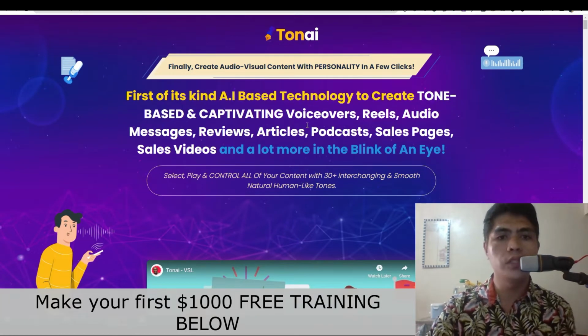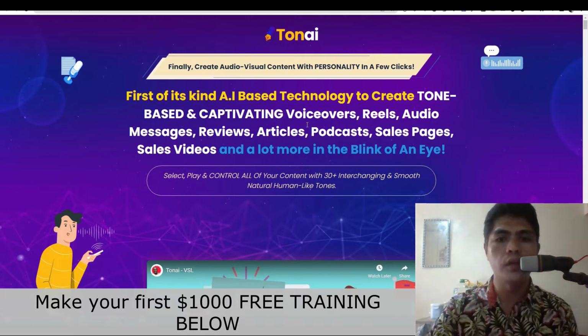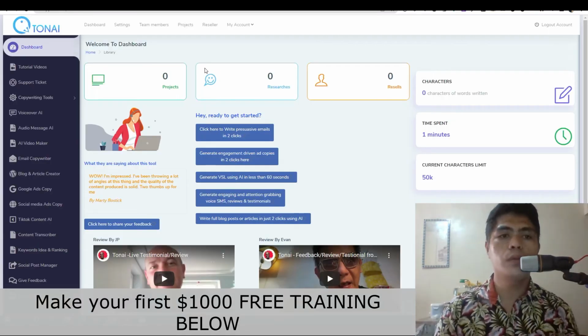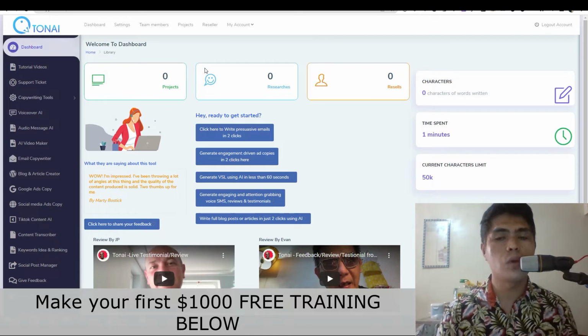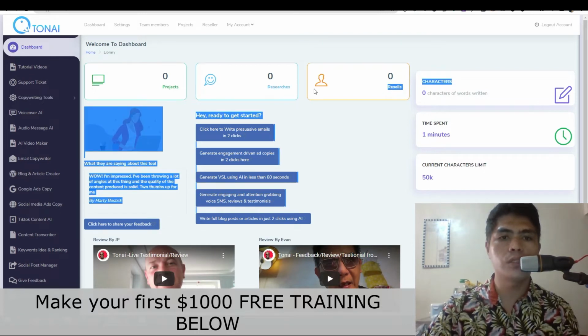Now the headline says, first of its kind AI-based technology to create tone-based and captivating voiceovers, reels, audios, messages, reviews, articles, podcasts, sales pages, sales videos, and a lot more in a blink of an eye. Okay, so let me show you guys what you can expect inside of Tone AI. So this is the dashboard right here. This is where you see how many projects that you have, how many researches, and then the results right here.